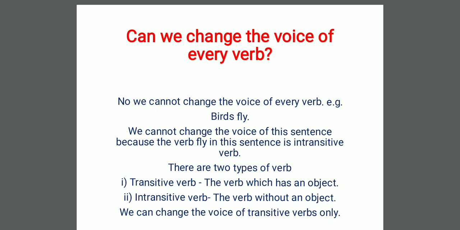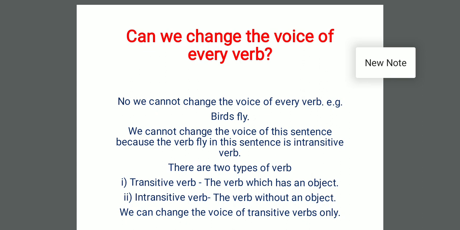For example, birds fly. We cannot change the voice of this sentence because the verb fly in this sentence is an intransitive verb. There are two types of verbs in English. Number one, transitive verb, the verb which has an object, and number two, intransitive verb, the verb without an object. And dear students, we can change the voice of only and only transitive verbs. Intransitive verbs' voice cannot be changed.